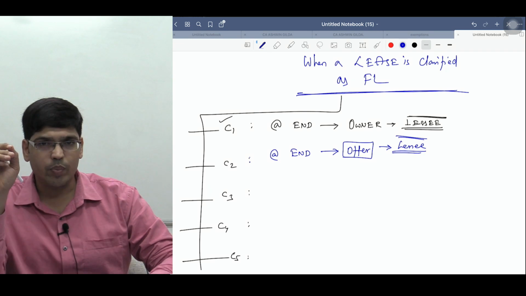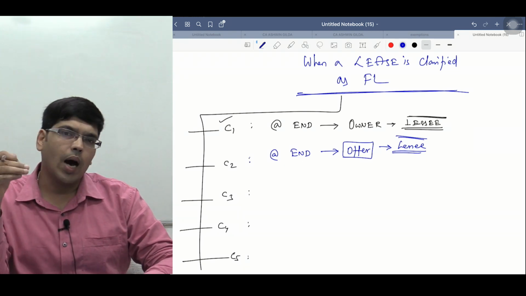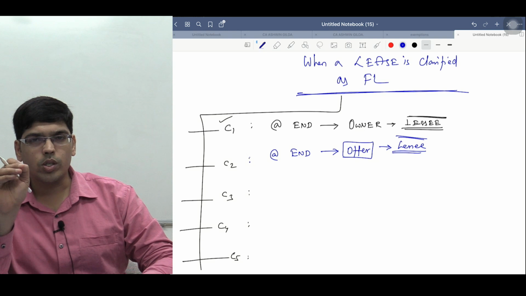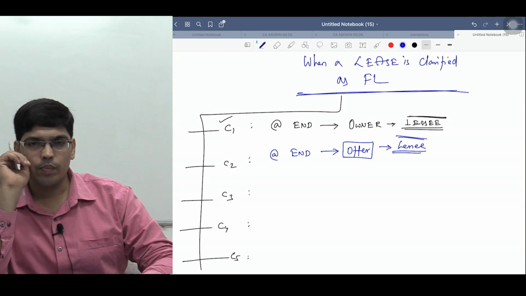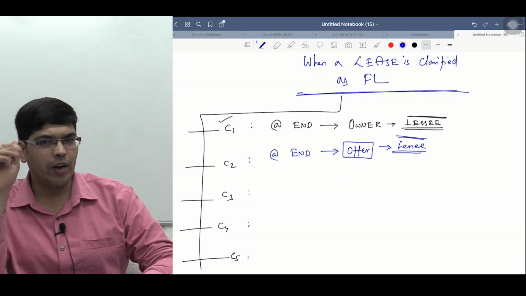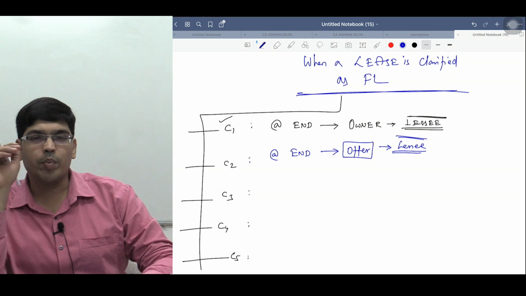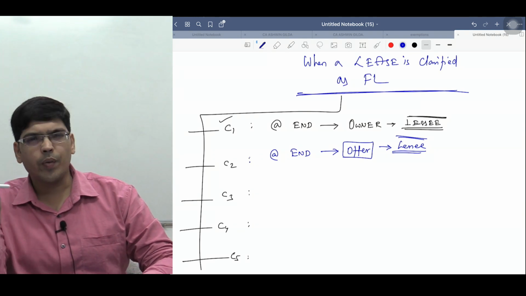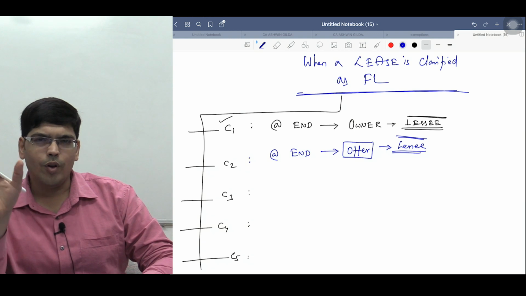For example, I'll give you a car on lease. The original cost of the car is 10 lakhs. I have given you on lease for a period of say 5 years. At the end of the 5th year, I am giving an option to you: if you want, at 20,000 you can buy the car. Will you buy it or not?